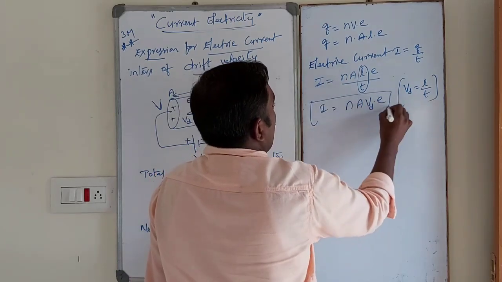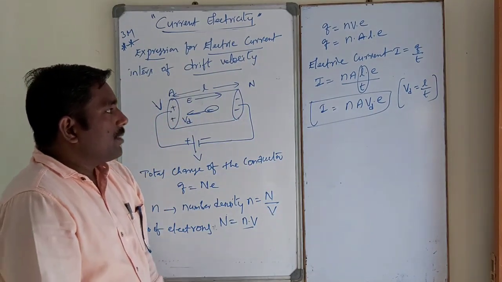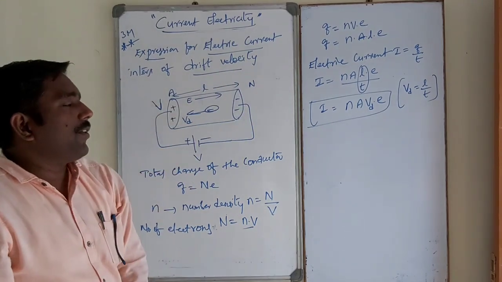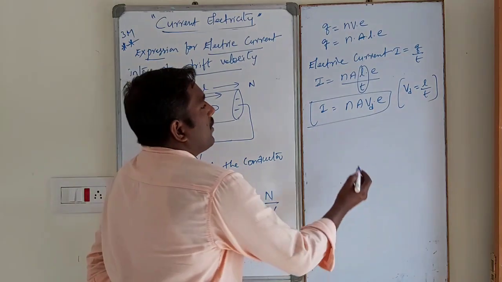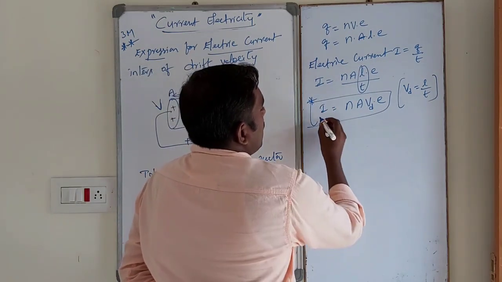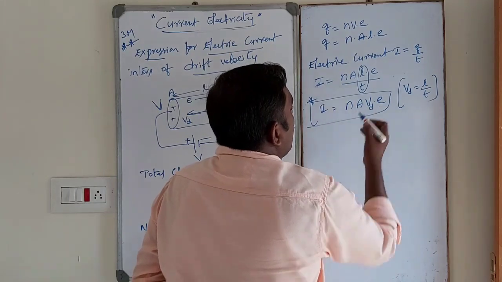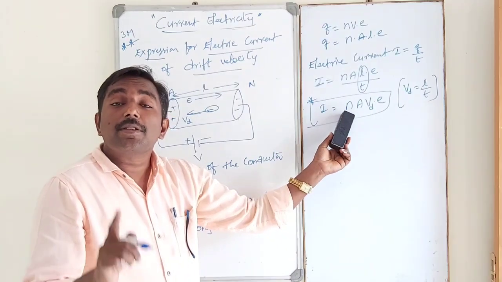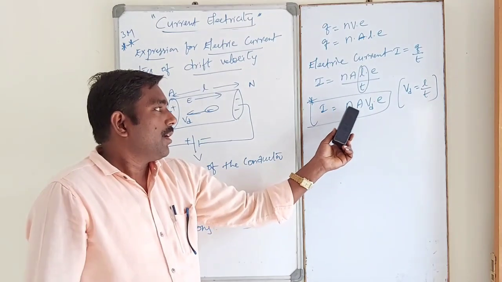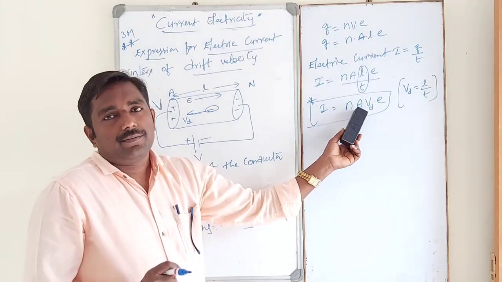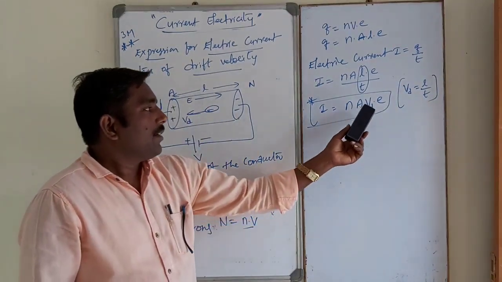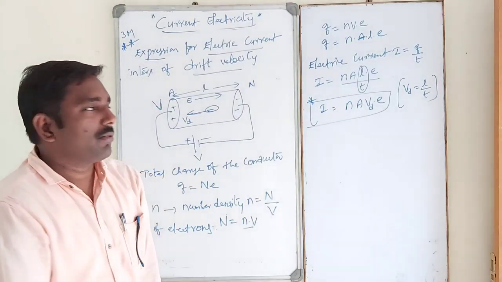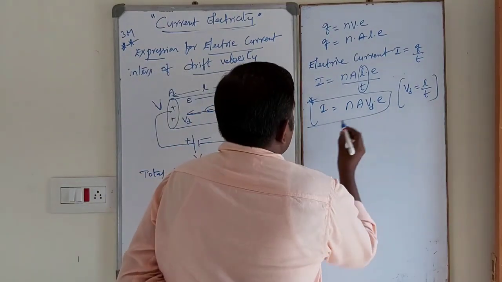So this is the electric current in terms of drift velocity. In terms of drift velocity, this is a very, very most important one. So I is equal to nAVde. I is equal to nAVde, where n is the number density, that means the number of electrons per unit volume, A is the area of cross section of the conductor, Vd is the drift velocity of the electrons, and e is the charge of each electron. Okay, this is very, very most important.